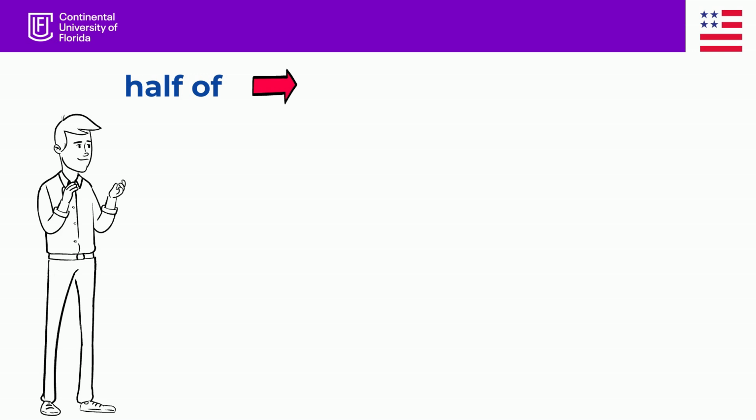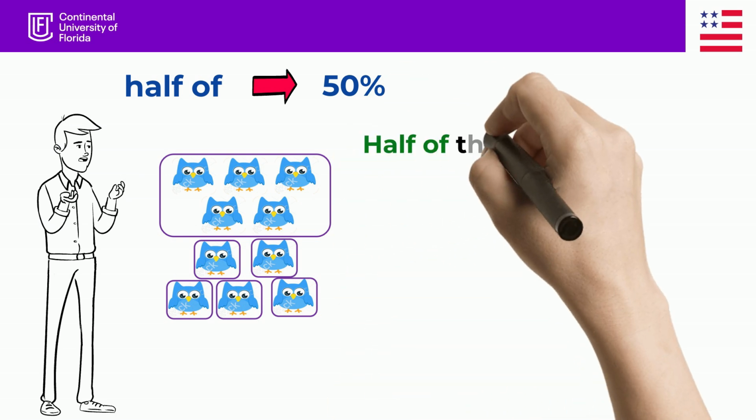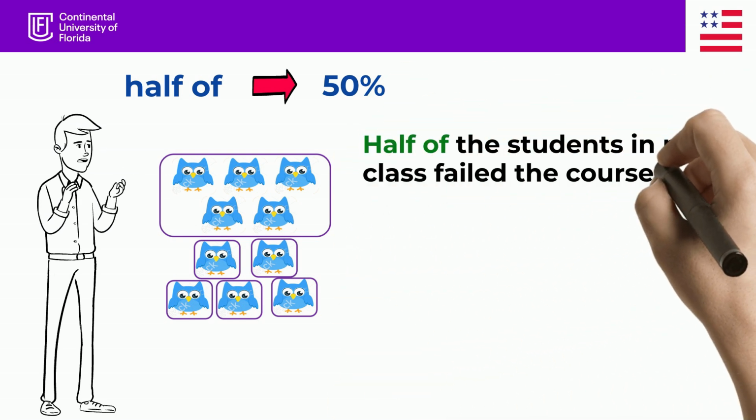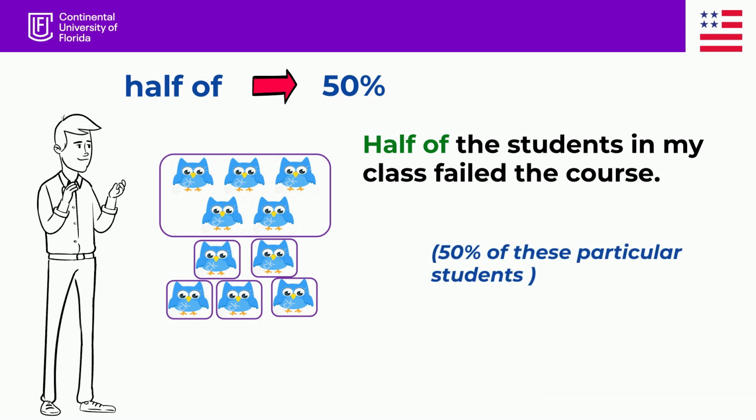We use half of to refer to the 50% of something. For example, half of the students in my class failed the course. I'm talking about the 50% of these particular students. I cannot use only half. I need to use half of, yes or yes, and only for specific things.